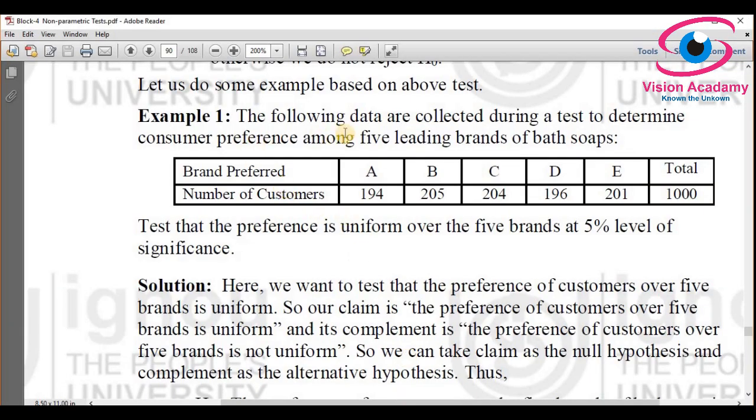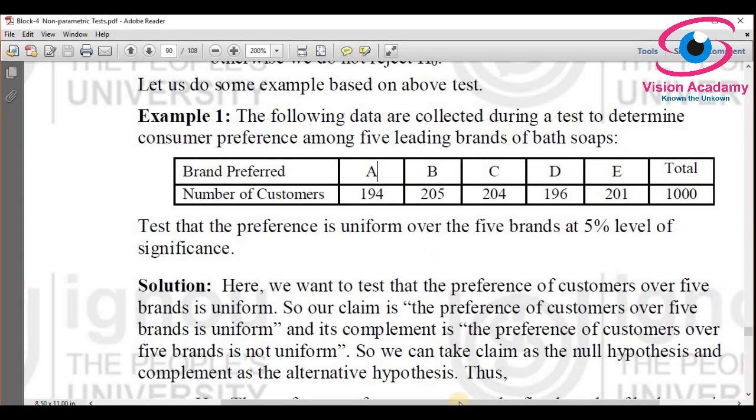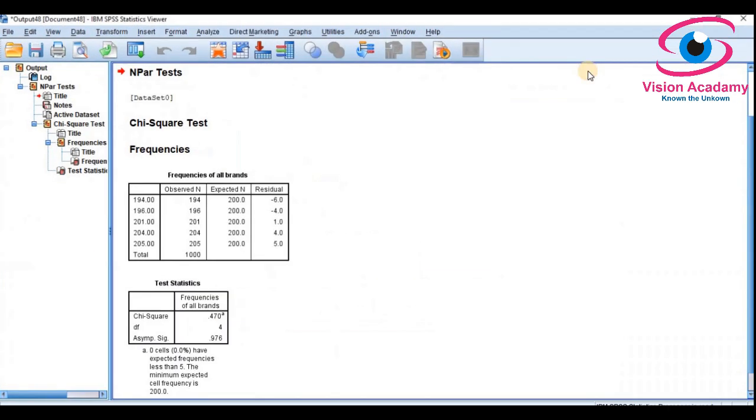In this problem, look here, there is no expected value. In such a case, we have to divide the whole sample equally by the number of brands. The total sample in this case is 1000 and the categories are 5. So if you select that all categories are equal, it will equalize itself. That means an expected value of 200 will come. Otherwise, if you have expected values, you have to give them. Now there is no expected value, so I will not give any. Now your data is ready.